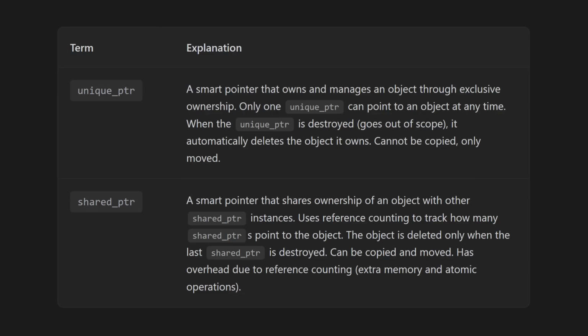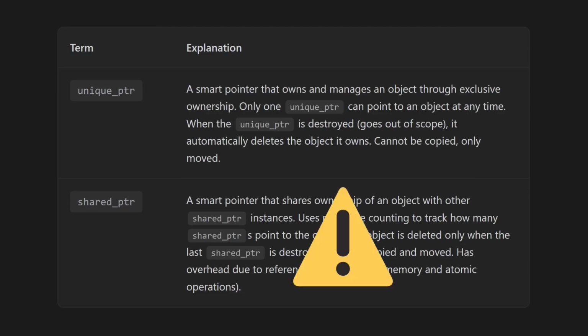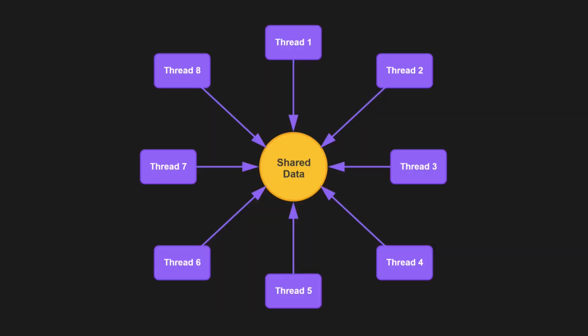Another poorly taught topic is smart pointers. You learn what unique pointers and shared pointers are, but what they don't tell you is that in real life, shared pointers are a code smell. You're supposed to choose unique pointers nearly every time. Shared pointers are for very specific niche situations, like where you have multiple threads sharing some data, and it's not known ahead of time which thread will exit last.